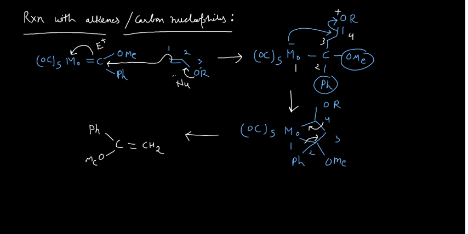When this bond breaks and moves here, this single bond, due to the shifting of this, gets converted into a double bond. It will become CH2. That's why I have written CH2 double bond, and this is connected with the phenyl, which I have written here, and also with the OMe, which I have written here. And when this bond, and this bond is already broken, it will go along with this molybdenum.